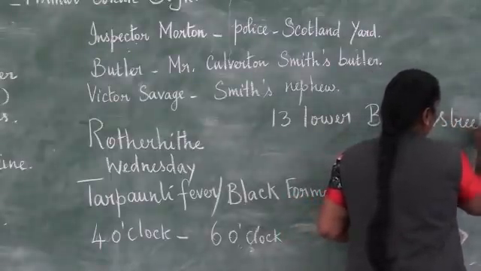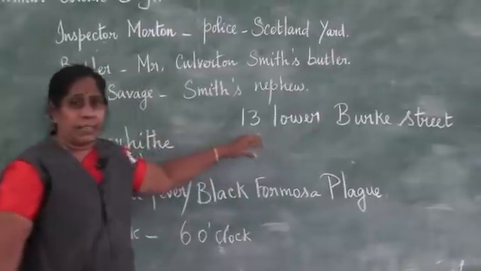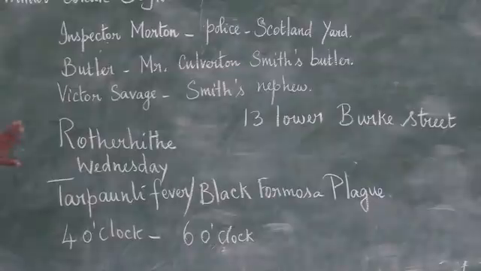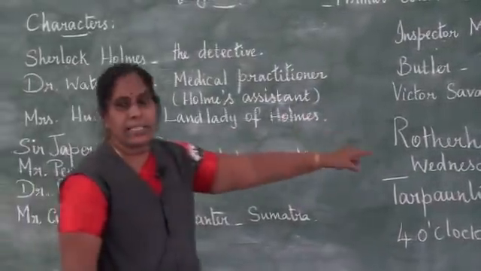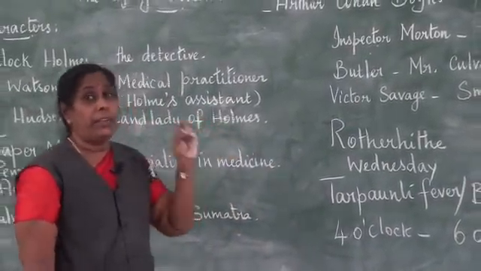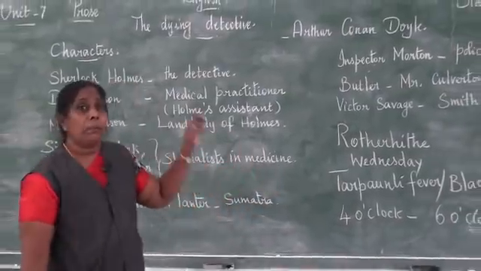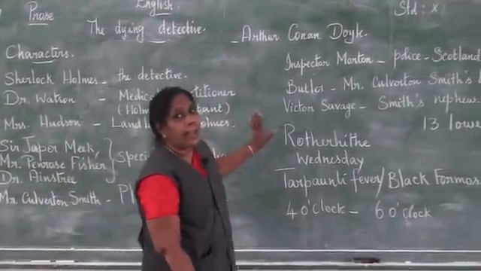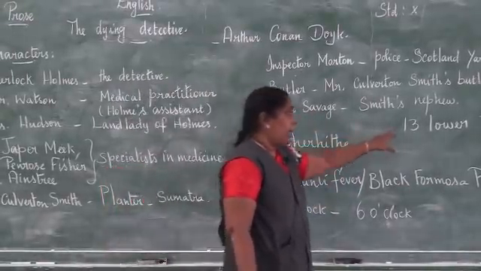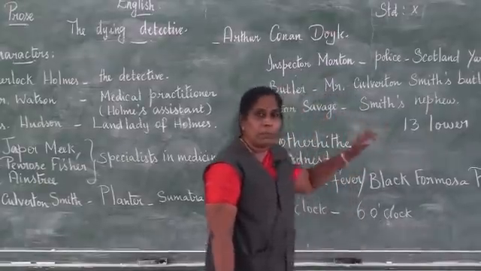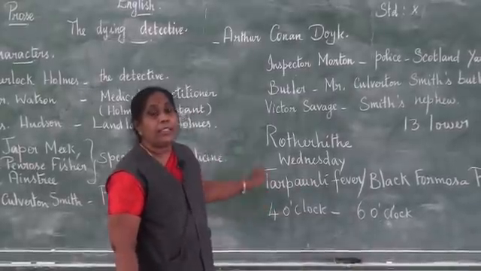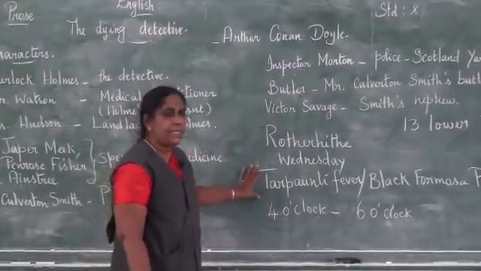13 Lower Burke Street. He was staying there. So he told him to go call Mr. Culverton Smith from this address, and he told him that he has to persuade him, plead with him till he agrees to come and see him. And here he says he is the only person who knows about this eastern disease, this tarpaulin fever that he is suffering from, and he is the only person who can treat him.